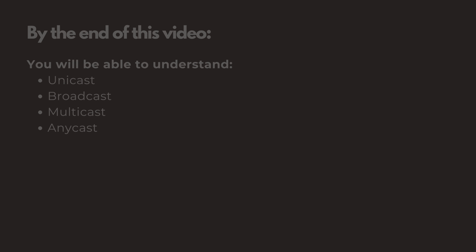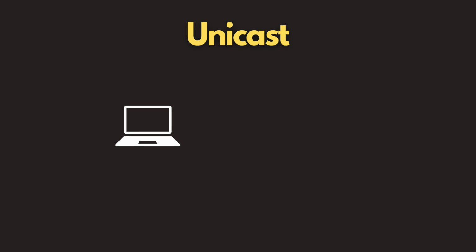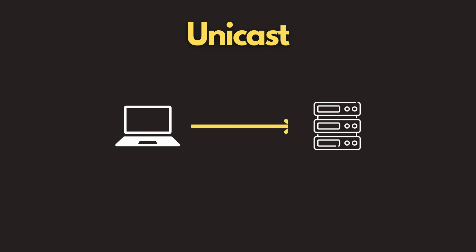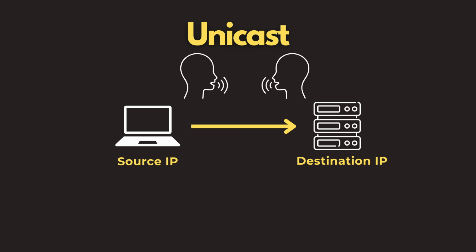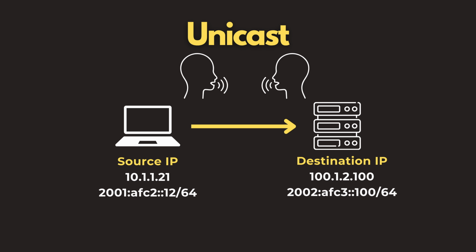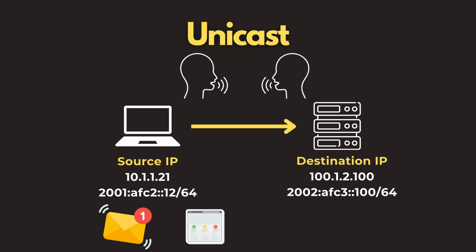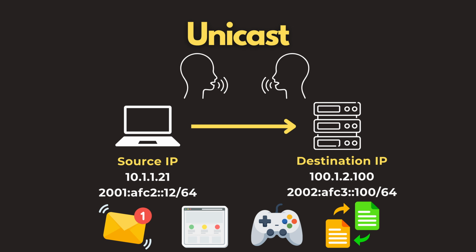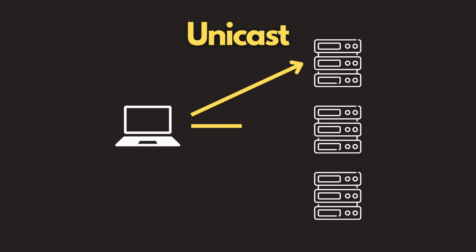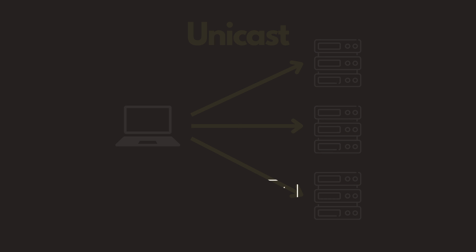So let's dive in. Unicast pertains to one-to-one delivery of data, one sender to one specific receiver. It uses the unique source and destination IP pair to transmit traffic. It's like talking directly to someone. Unicast is supported in IPv4 and IPv6. It's commonly used in emails, web browsing, gaming, and file transfers. However, if the same data needs to be sent to multiple receivers, traffic is replicated one by one, which is inefficient. Due to this, other transmission methods are available.